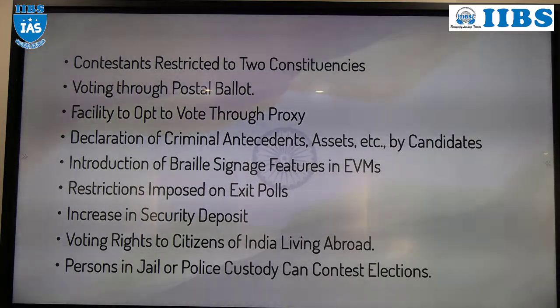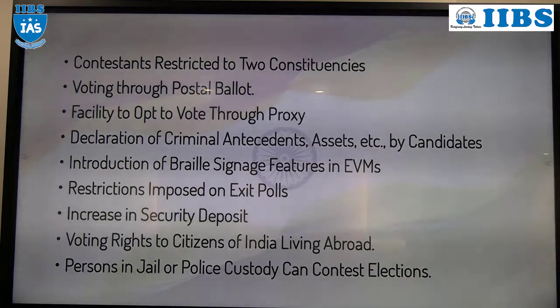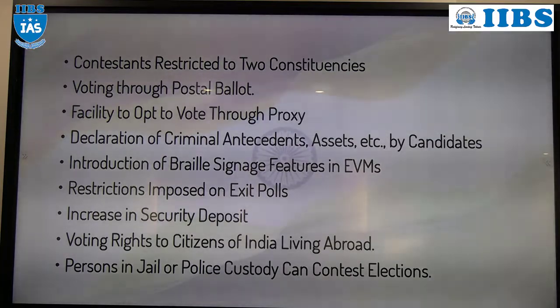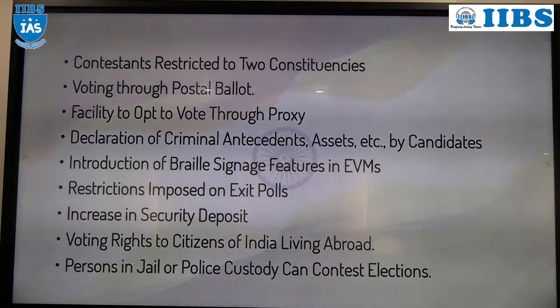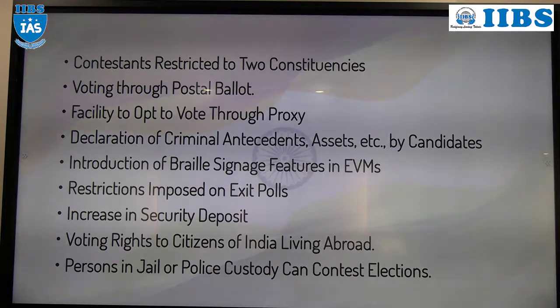Then voting right. Any Indian citizen who is living abroad, not an NRI, who is living abroad for the purpose of business, or medication, or study, and his name is not in the electoral list. At that time, no problem.